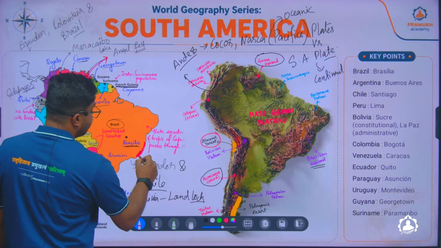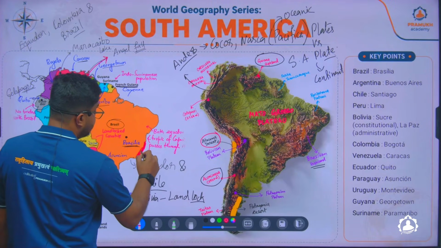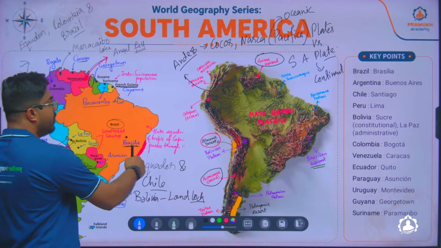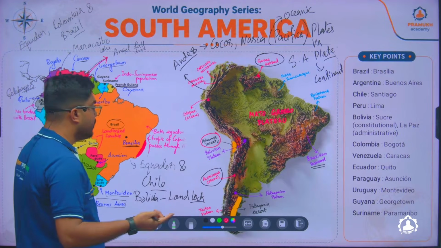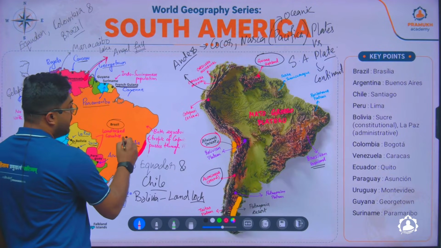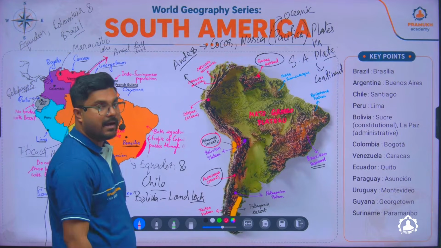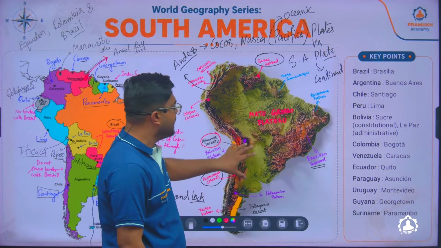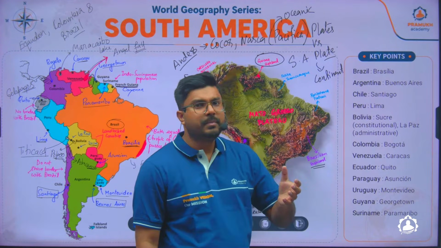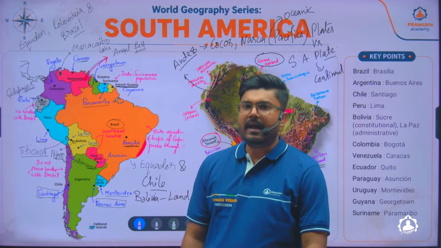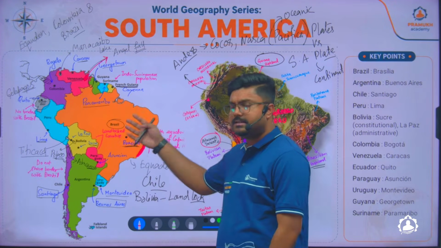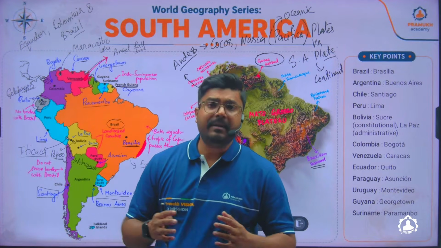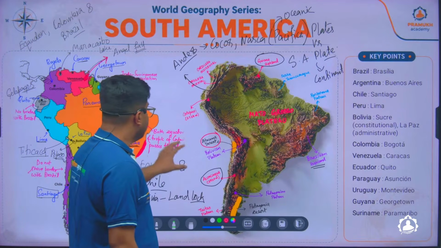But due to some administrative reason and security purpose, they shifted from the major city of Rio de Janeiro, which was more popular at one point of time, to another city in the hilly mountainous region, that is Brasilia. The reason is, we'll see in the coming slides how these countries are not generally in the news, but these countries also have their personal issues. And there was a time in the past when these countries also fought against each other for claiming lands. Okay, so this is all about it.